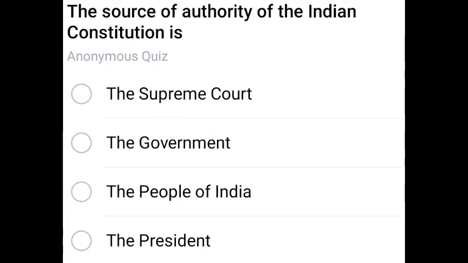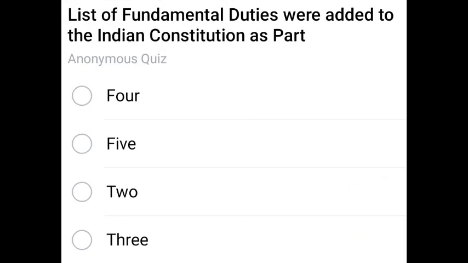Next question. The source of authority of the Indian Constitution is the people of India. The people of India. Next question.